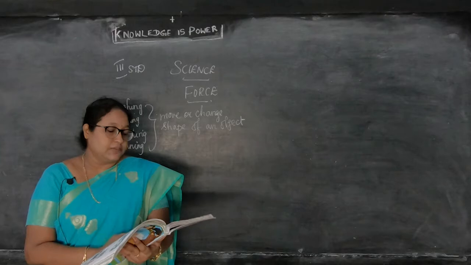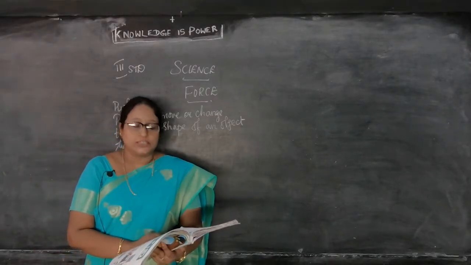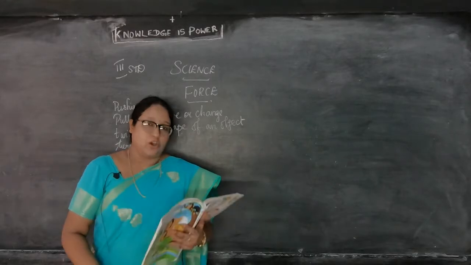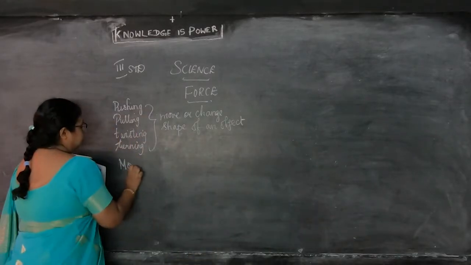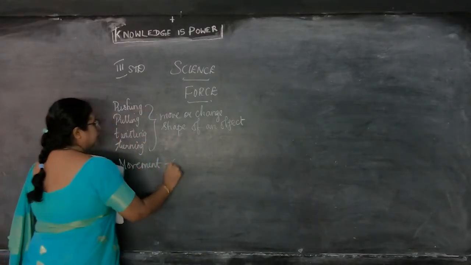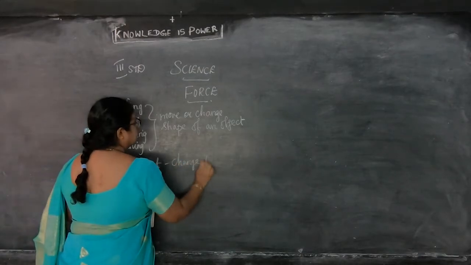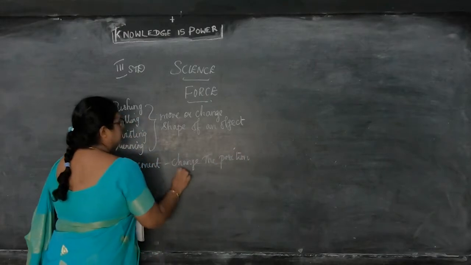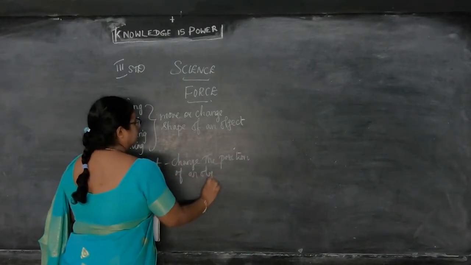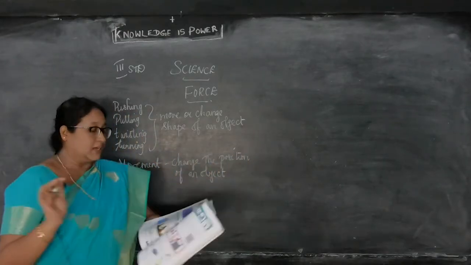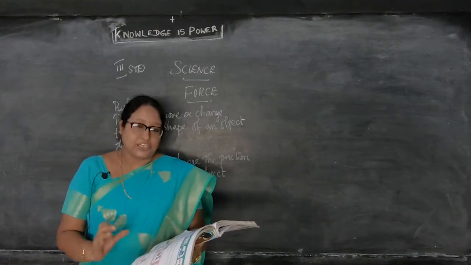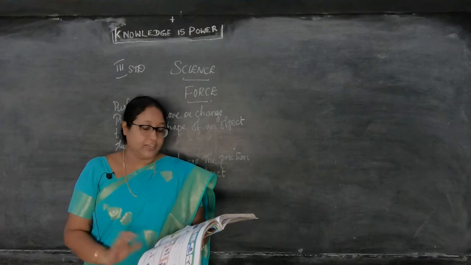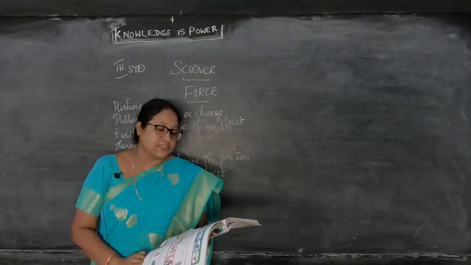Now, change in position of an object is called movement. Movement nanadu nagatradhu. Okay. So, we can change the position of an object is called movement. Movement means what? That is nagatradhu. Then action is a motion which gives a required result. Result means mudivu, illaya? So action is a motion which gives a required result.